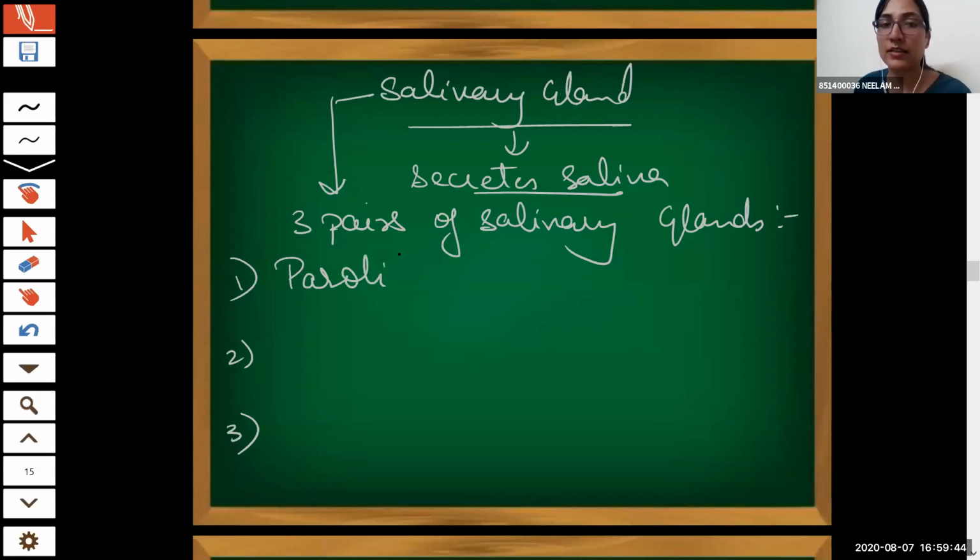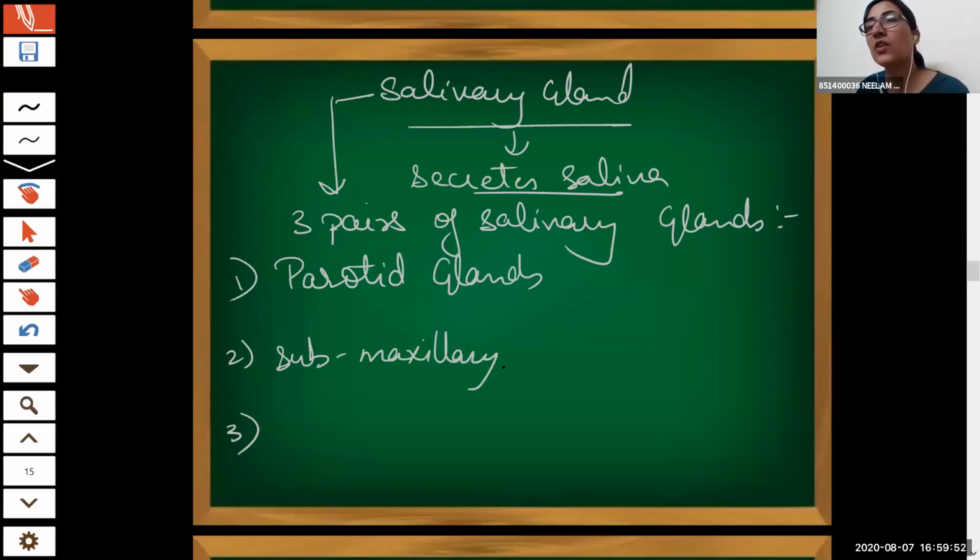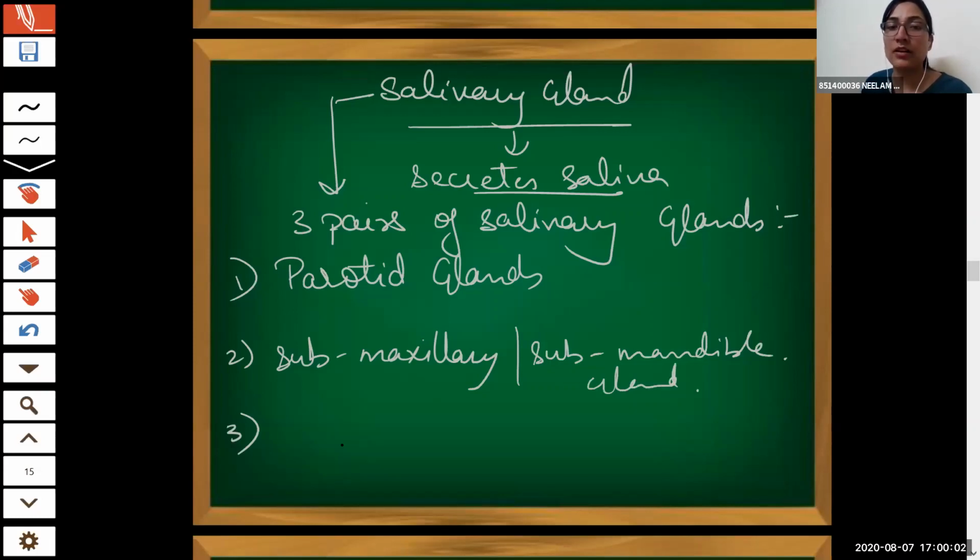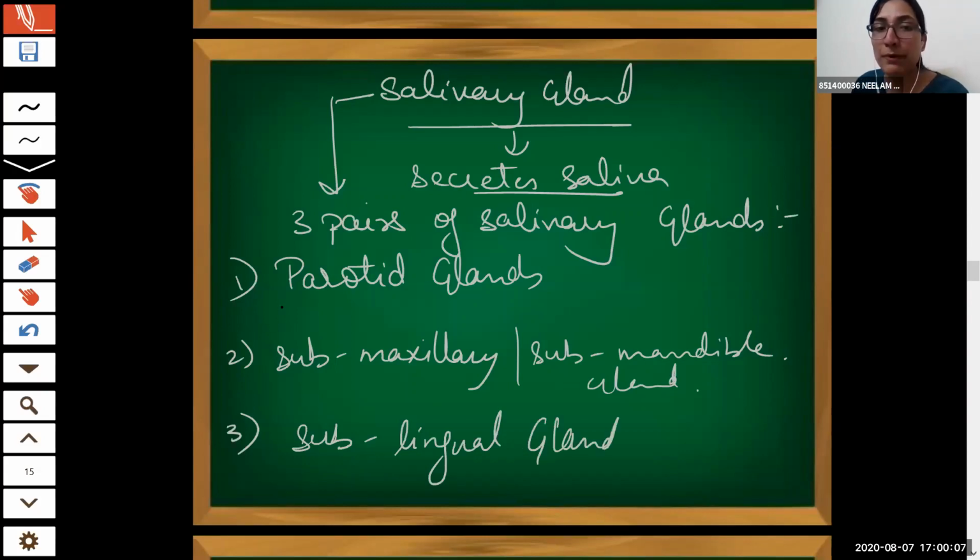Parotid glands, submaxillary, also known as submandibular, and sublingual. It is one and the same thing. Now, out of these three pairs of glands, which one is the largest one? Parotid glands. Very nice. Parotid is the largest one.